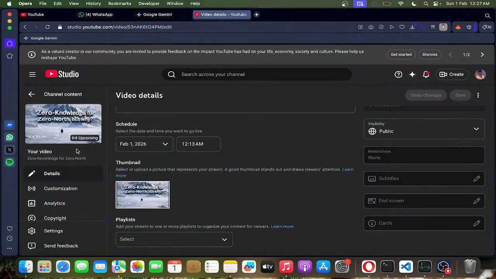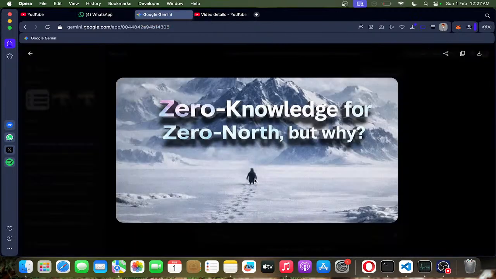இன்னைக்கு எதை பற்றி பார்க்க போகிறோம்னா zero knowledge for zero north, but why? This is the $1 million question.